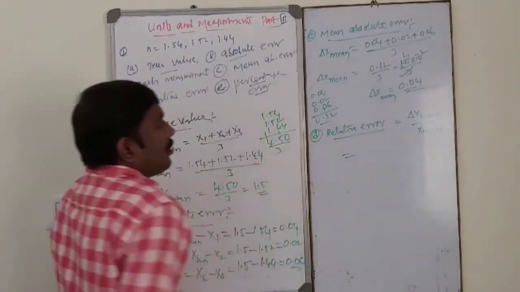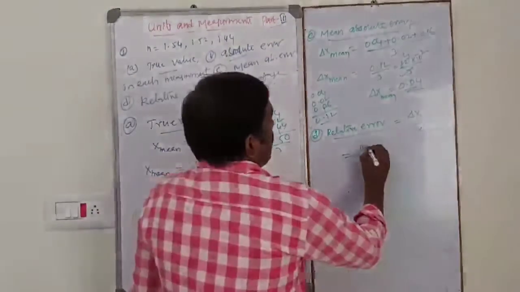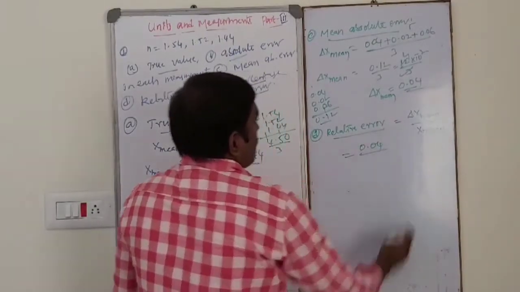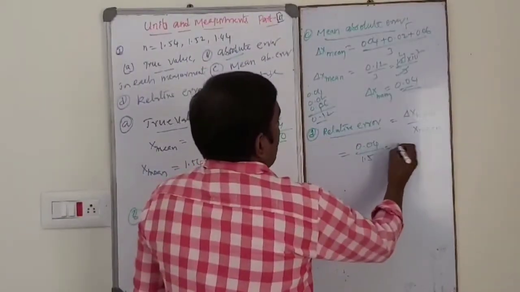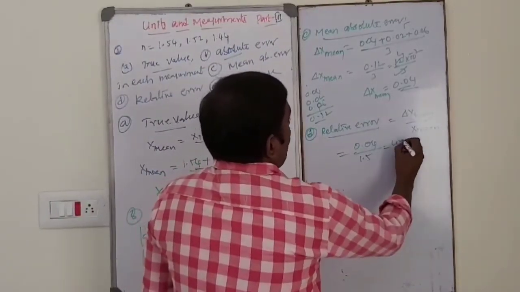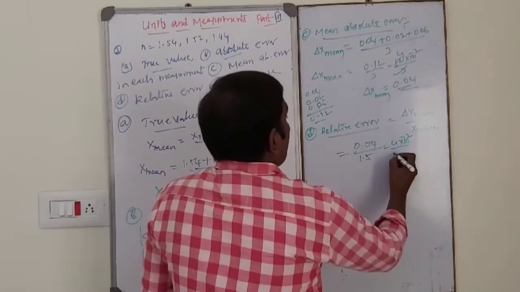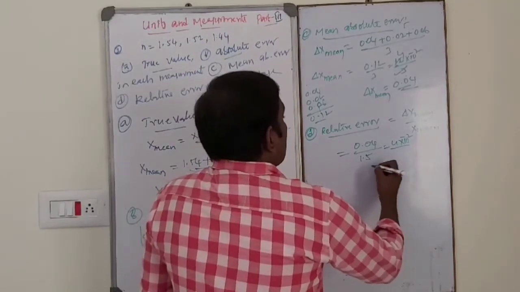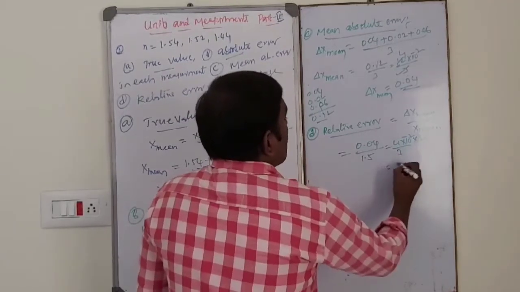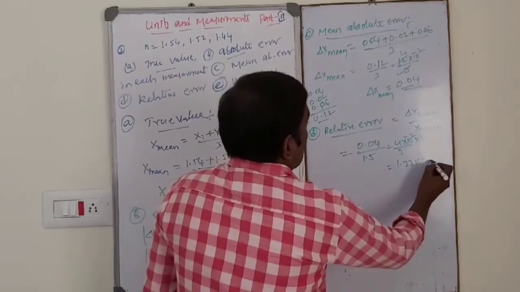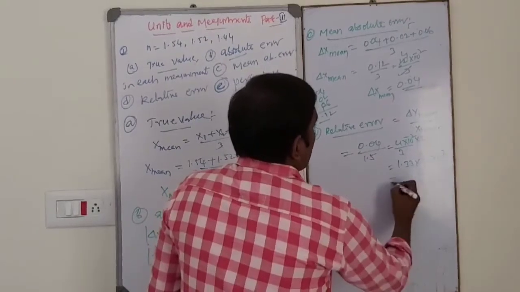That is equal to delta x mean 0.04 divided by x mean, what? That is 1.5. That is 4 into 10 power minus 2 divided by 3 by 2. 4 by 3 is nothing but 1.33 into 2 into 10 power minus 2.